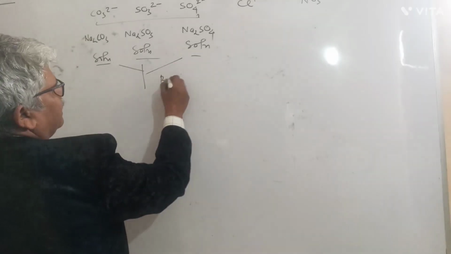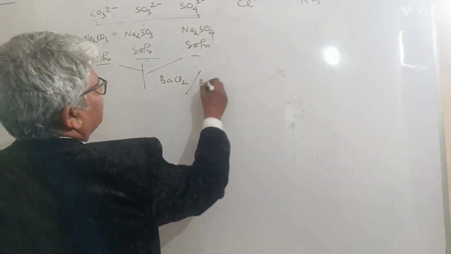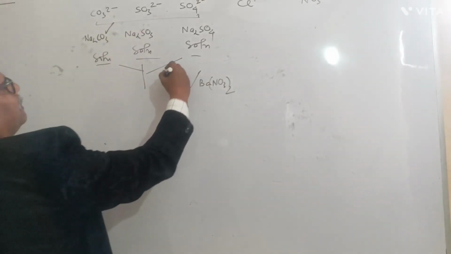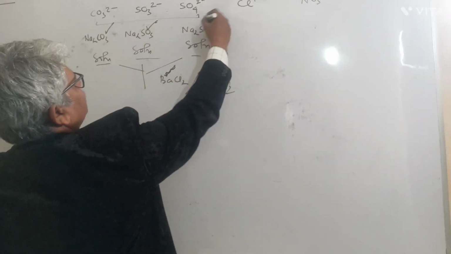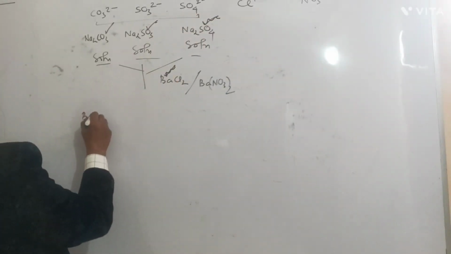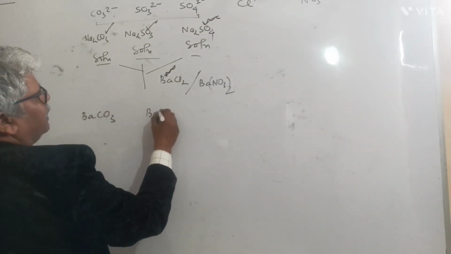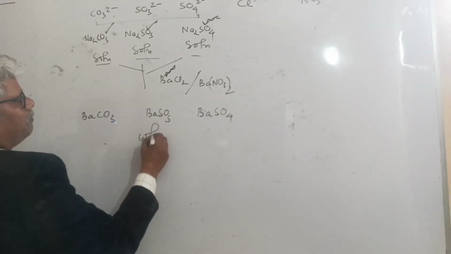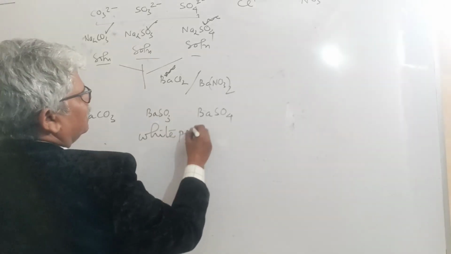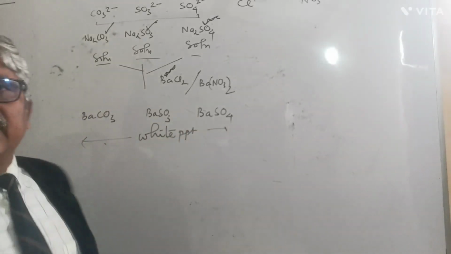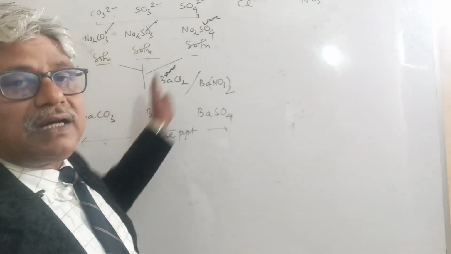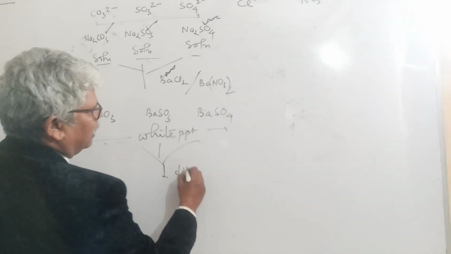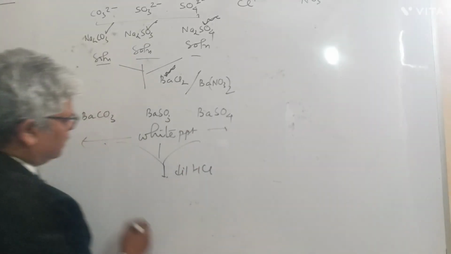Add to this either A, barium chloride, or B, barium nitrate. Plus will go to the minus, plus will go to the minus, and plus will go to the minus. So here white precipitate of barium carbonate, here white precipitate of barium sulfite, here white precipitate of barium sulfate is formed. We don't know which test tube has which anion. All of them separately are white precipitate. Now you add dilute hydrochloric acid to all of them separately.